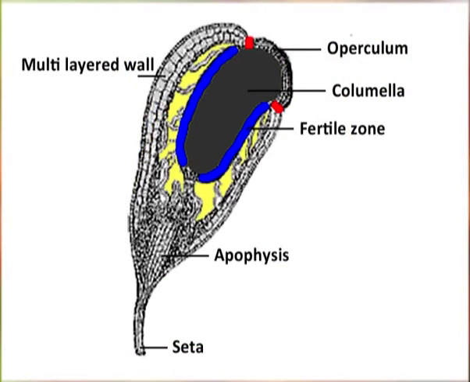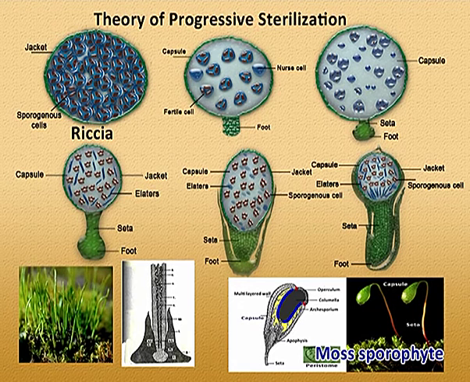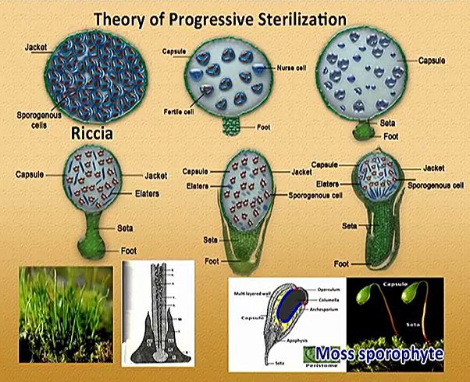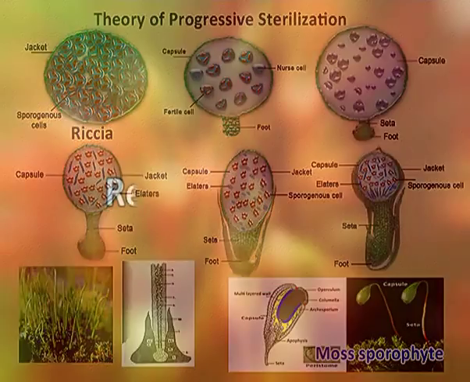This structural complexity has evolved for an efficient spore dispersal mechanism. The fertile zone in this type of sporophyte is restricted to a much smaller portion. Thus, this theory conceives moss sporophyte with maximum complexity and sterilization as highly advanced and believes its evolution from Riccia by progressive sterilization of fertile tissue.